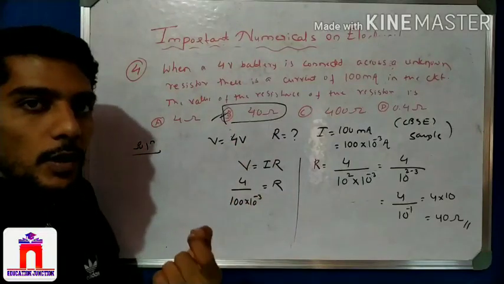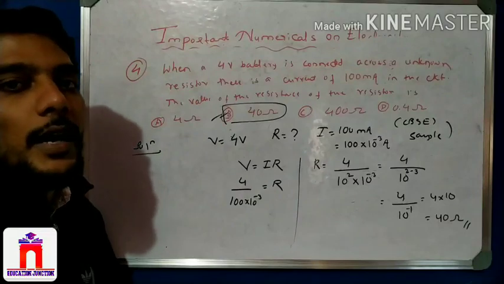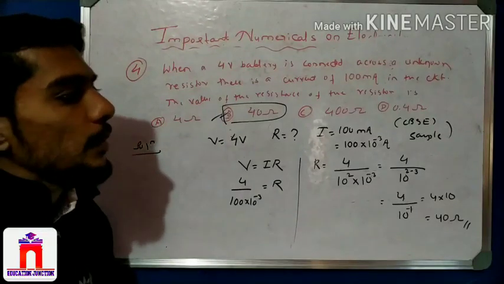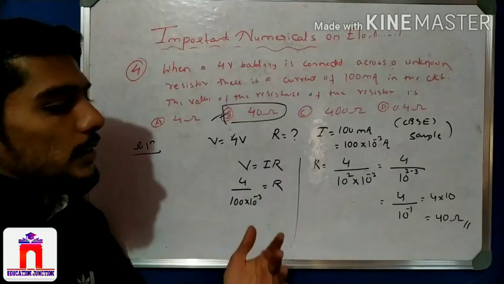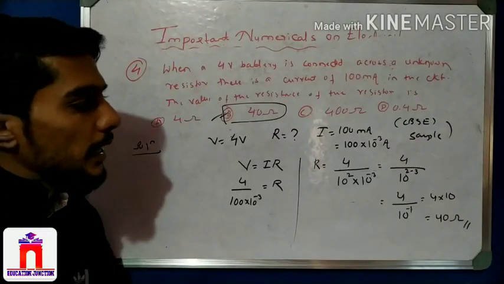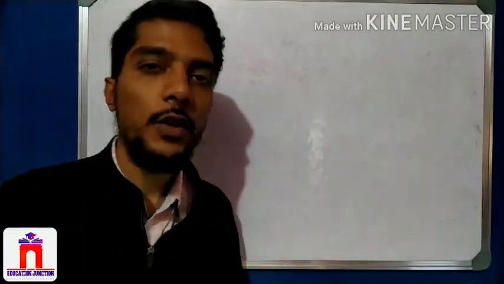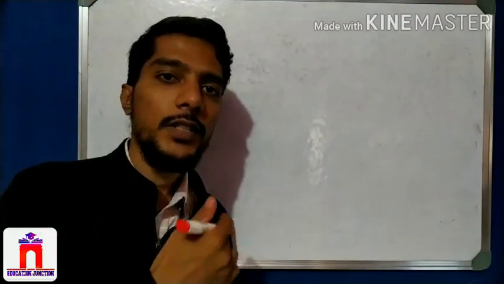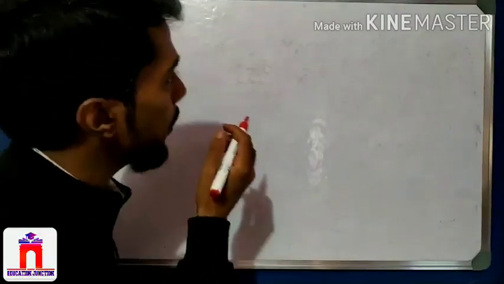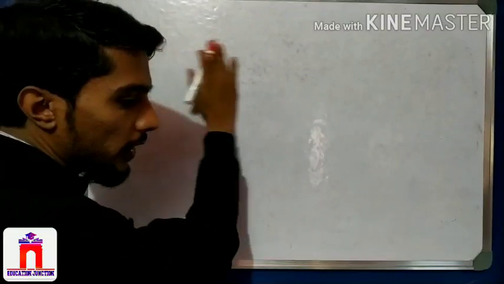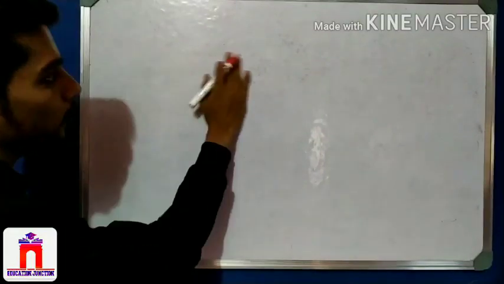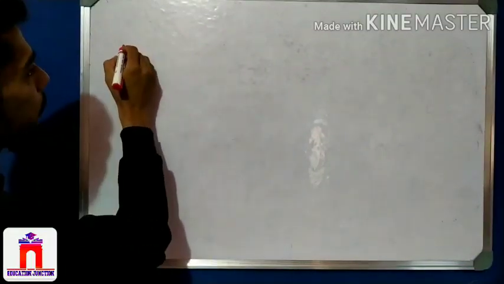Now take a break for a minute and then come to some higher level problems. I will come with another very important problem. After the 1 minute break, take problem number 5. In the first 4 problems we took multiple choice questions, which we solved and took the answers. Now take some difficult questions, about 3 marks or 4 marks, and this is question number 5.